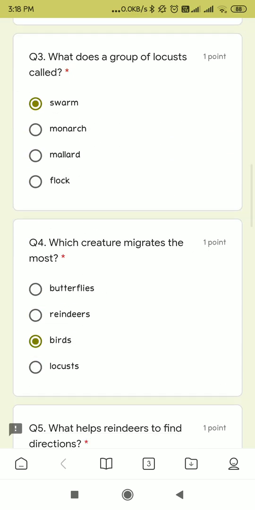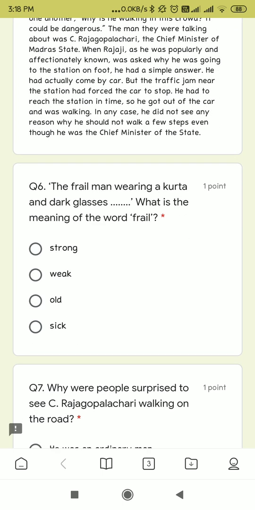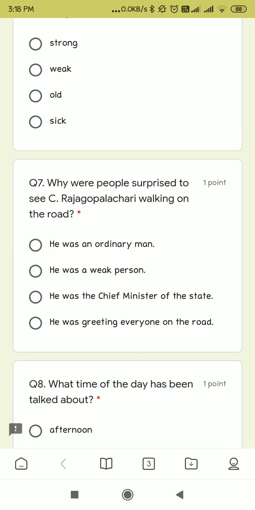Dear students, let's see the second passage. Again, we will read the questions first. The frail man wearing a kurta and dark glasses dashed. What is the meaning of the word frail? Strong, weak, old, sick.